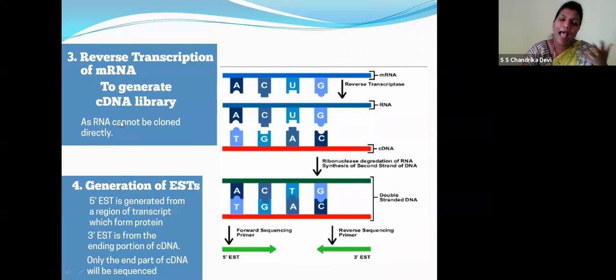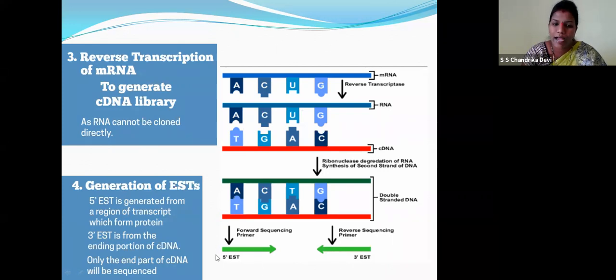Now children, as I told you, the RNA cannot be cloned directly. So to generate cDNA, see, this is the cDNA. That means, children, complementary deoxyribose nucleic acid. Now the ribonuclease degradation of RNA took place. Synthesis of the second strand of DNA took place, children. From where exactly? This is the fifth primer, this is the third primer, children. This is the fifth and this is the third.